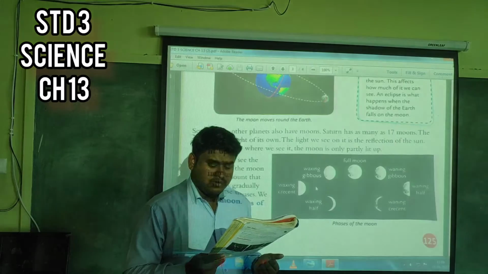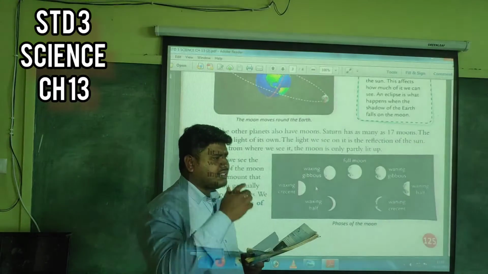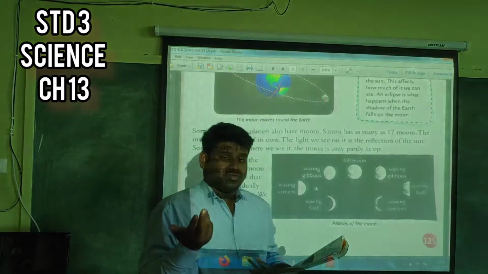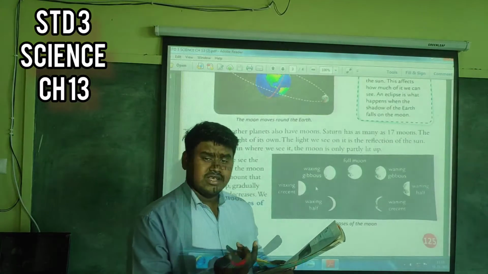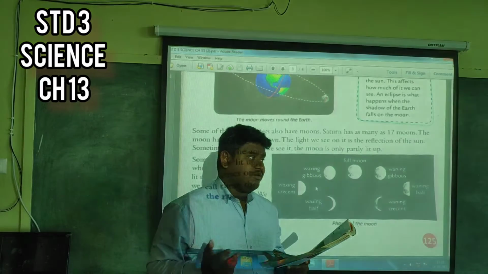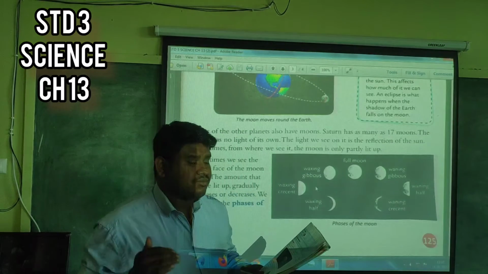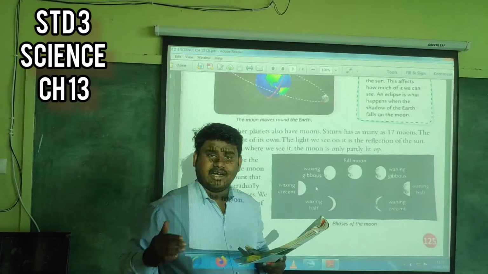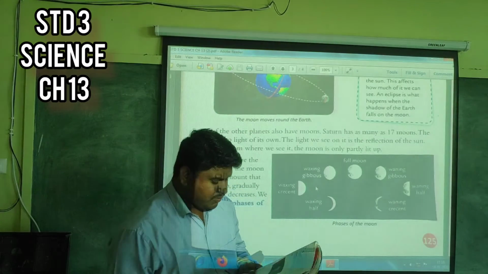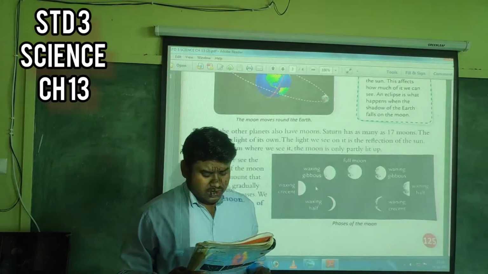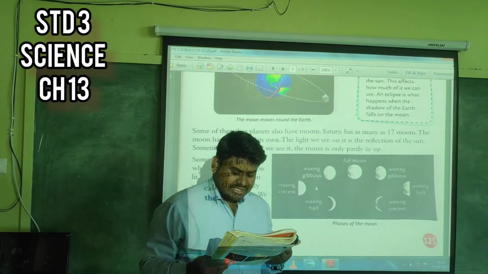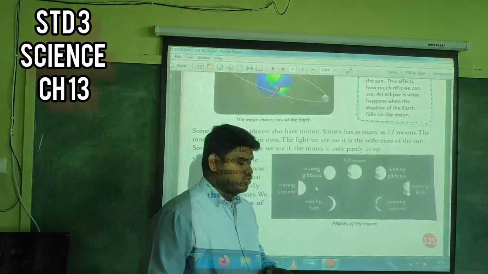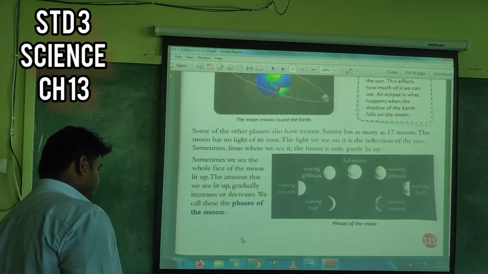Sometimes the moon we see is only partial. You don't see a full moon every day, because the moon is always revolving, and due to the positions of the earth, moon and the sun, the view of the moon is different every day. Sometimes we see the whole face of the moon, then the amount we see gradually increases or decreases. We call these the phases of the moon. So I will tell you briefly.